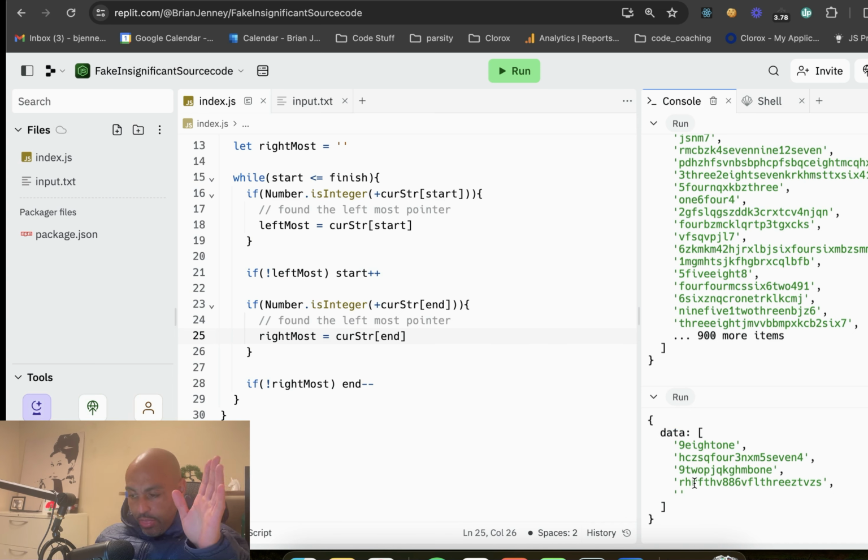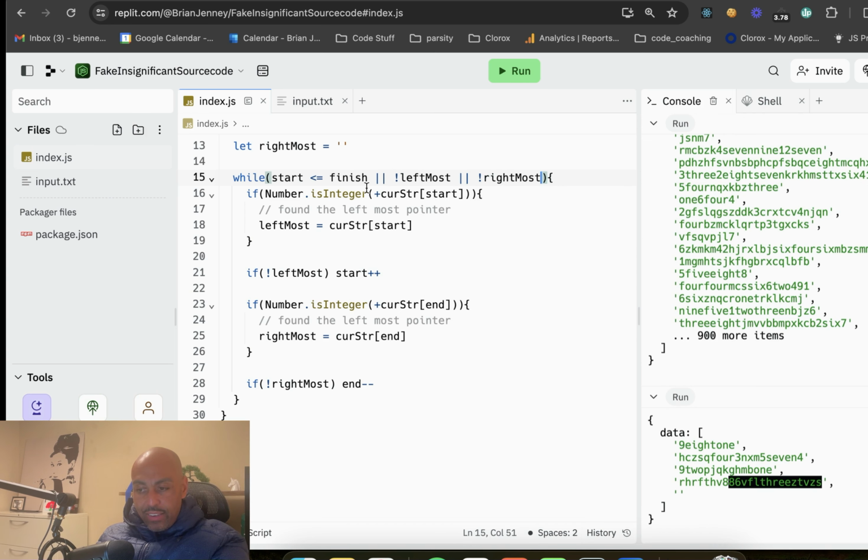But in this one, 886, we'd go up, boom, we found 8, done. Then on this side, we go down, we hit 6, done. But we'll never actually meet in the middle in this case. So we need to also have another check: if the start is less than the finish, or there's no leftmost, or there's no rightmost, right? I think that takes care of all the things we're looking for.